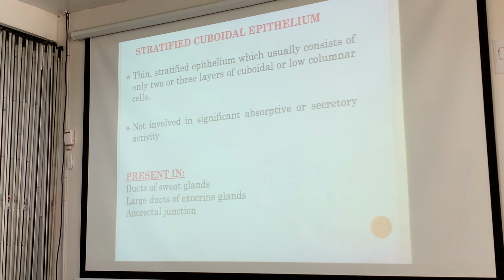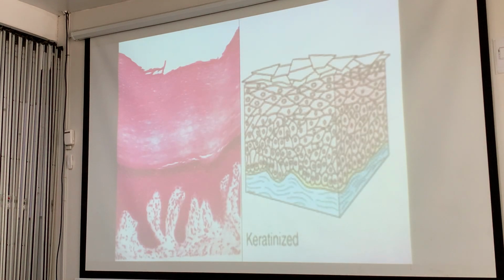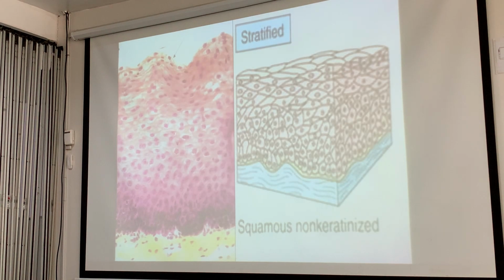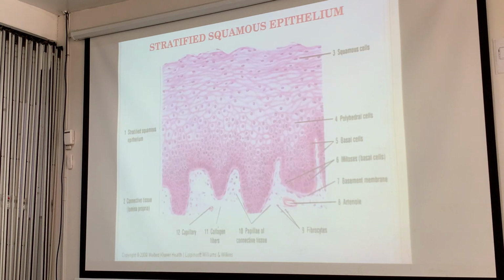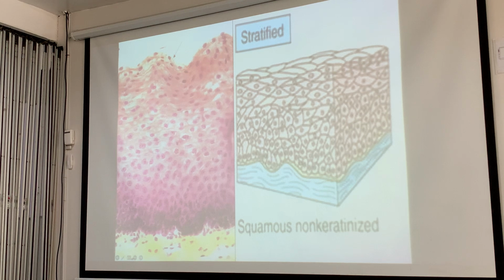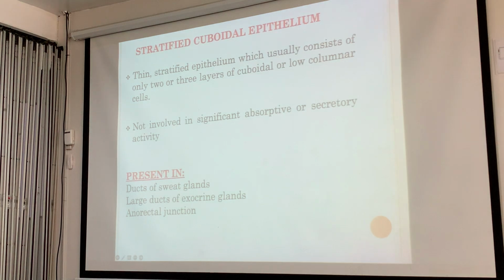So that's more keratinized. You should know the difference. This is keratinized. You notice no more nuclei on the top. For the non-keratinized, there are still nuclei at the top. Take a look again. Are there still nuclei? So that's non-keratinized. That's still non-keratinized. This is keratinized. You can even see it's flaking off already. And that's how you differentiate in your laboratory.